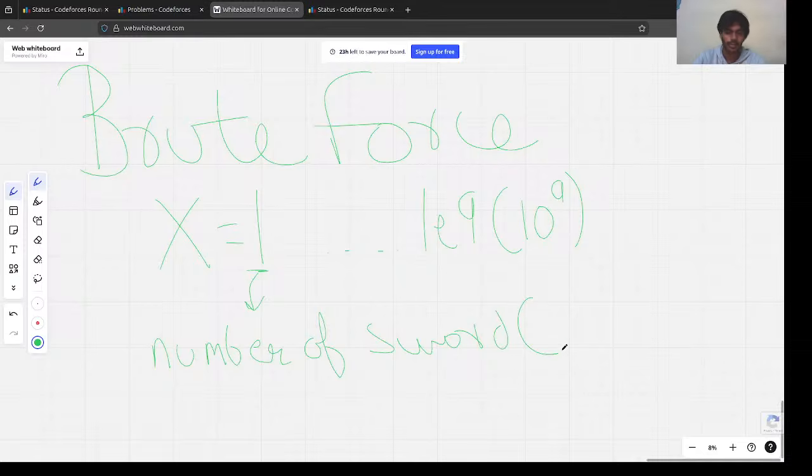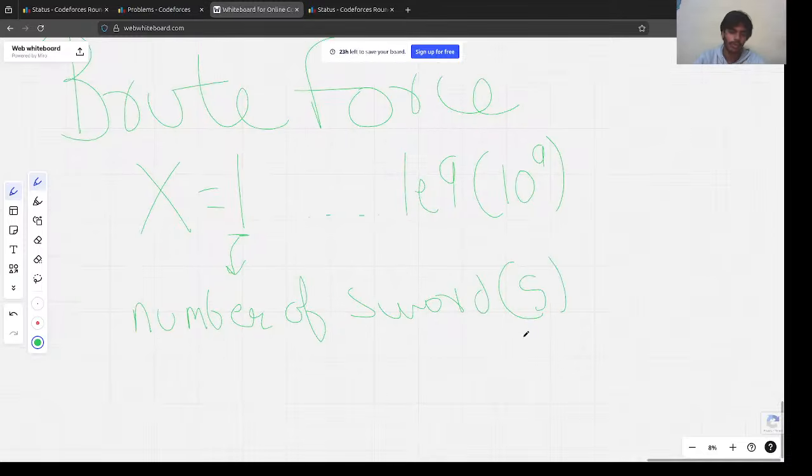Let this number of swords be s. From now on, we would be using s as the number of swords, as the replacement for the number of swords. s is the variable x. And then we would iterate from the first level and see whether we are able to clear it or not.